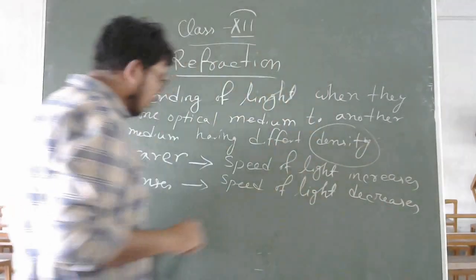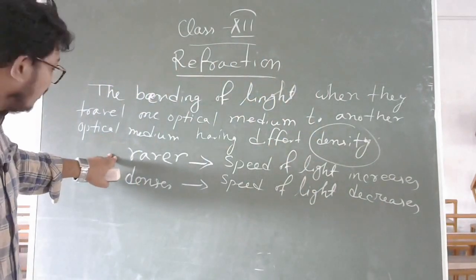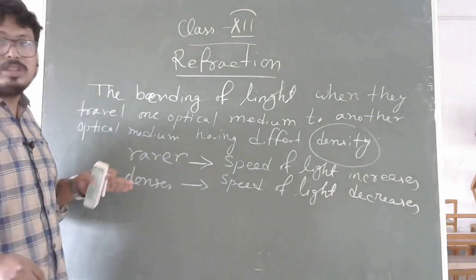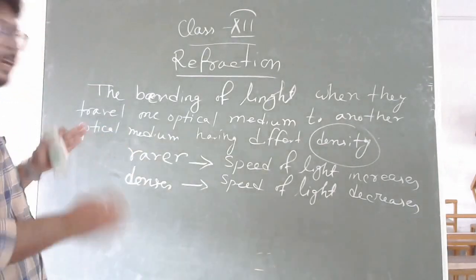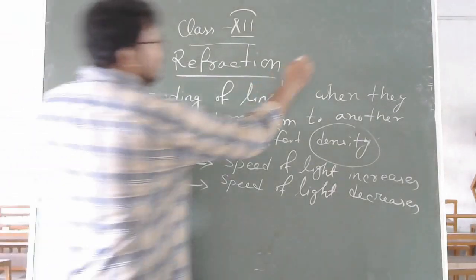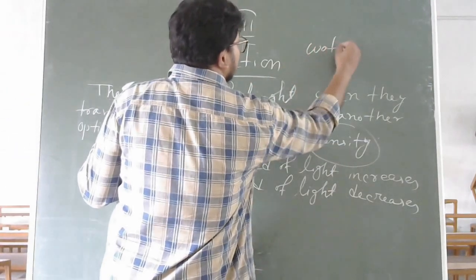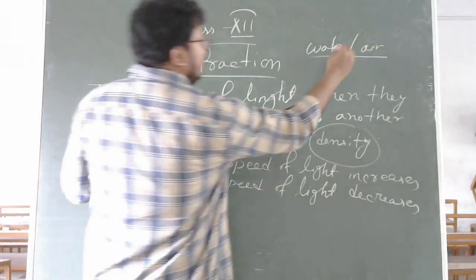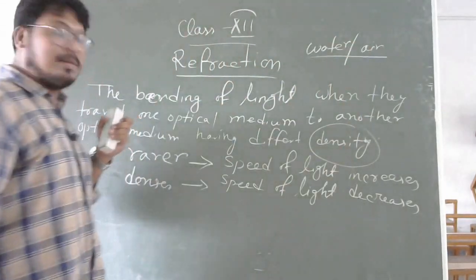That means it becomes slow. That means in rarer medium, light becomes faster, and in denser medium, light becomes slower. Now, how will you measure which one is denser or rarer medium? For example, suppose you have water and air. You can compare between them. Water will be denser medium and air will be rarer medium.